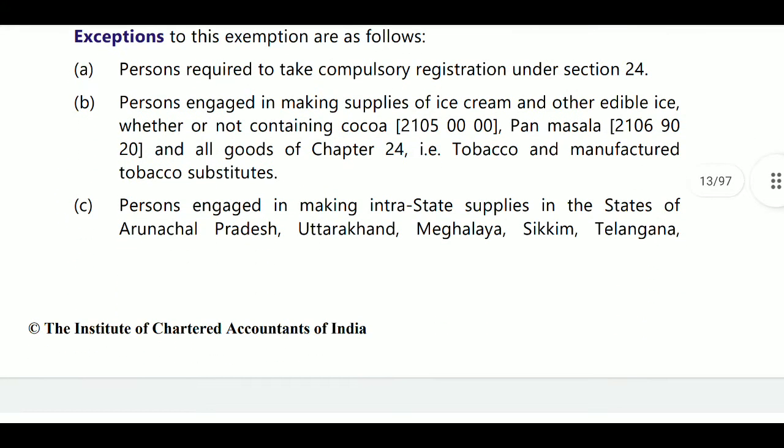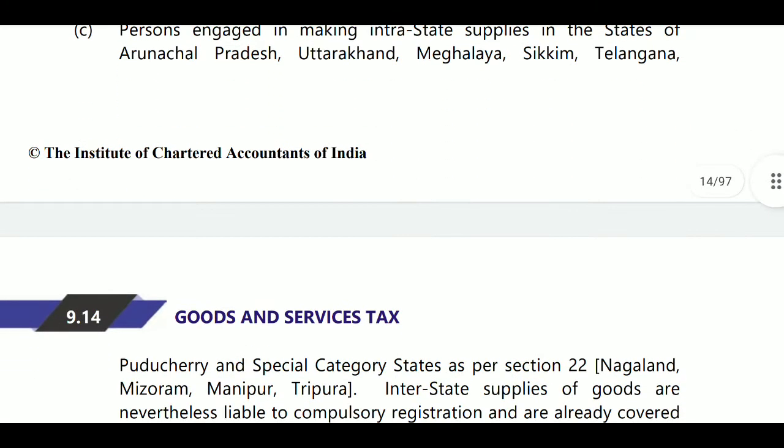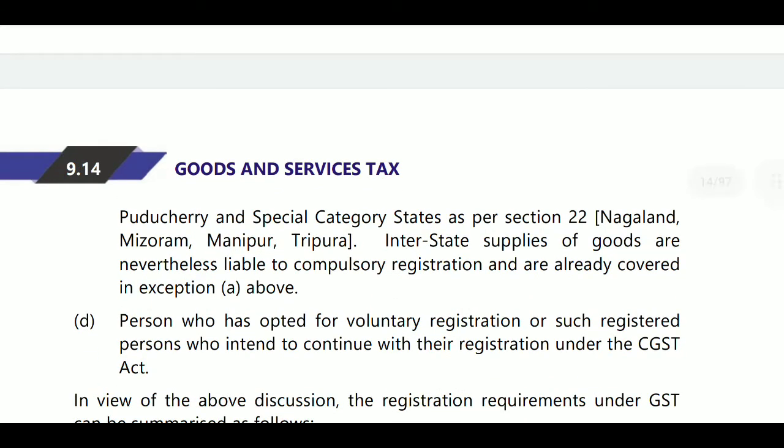Next, a person engaged in making interstate supplies in Arunachal Pradesh, Meghalaya, Sikkim, Uttarakhand, Pondicherry, Telangana. In these states the turnover limit will be 20 lakhs only. And the person who is in Manipur, Mizoram, Nagaland, Tripura, that person's turnover limit will be 10 lakhs only.